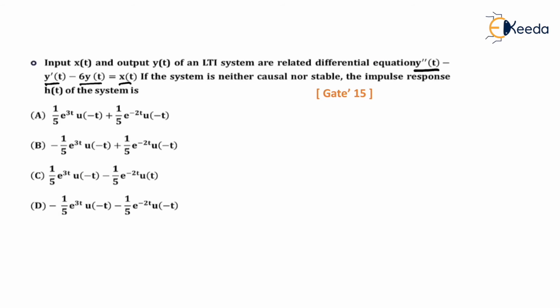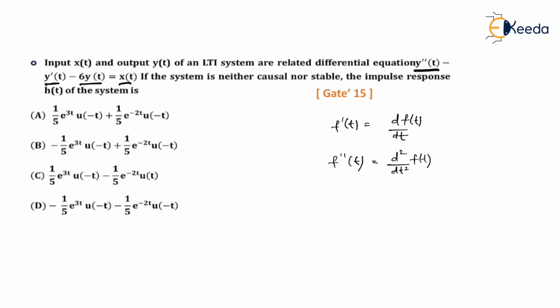So what they have given is a differential equation. Please remember, whenever they give it in terms of a differential equation, in fact here the differential equation is given in some other form, so you should know these notations. F dash of t is actually df of t by dt. And when they say f double dash of t, it means it is a double derivative, that is d square by dt square for f of t. Similarly, when they say y double dash of t, it means it is d square y by dt square.